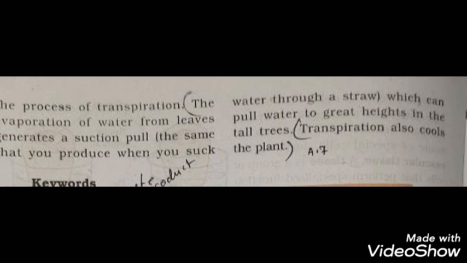Now, transpiration. The process of evaporation of water through stomata present on the surface of leaves is called transpiration. The continuous evaporation of water from the leaves produces an upward pull called a suction force. This force pulls the water from roots upward through the stem, branches and finally to the leaves. Though transpiration causes loss of water from the plants, still, it is a necessary process for plants due to the following reasons.